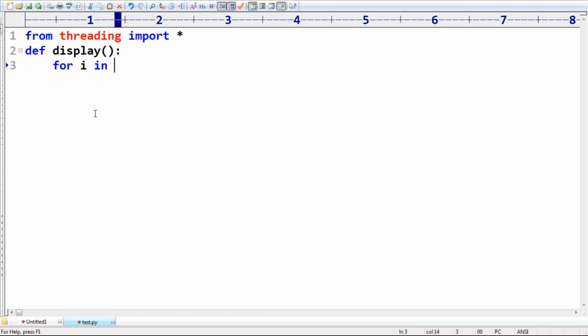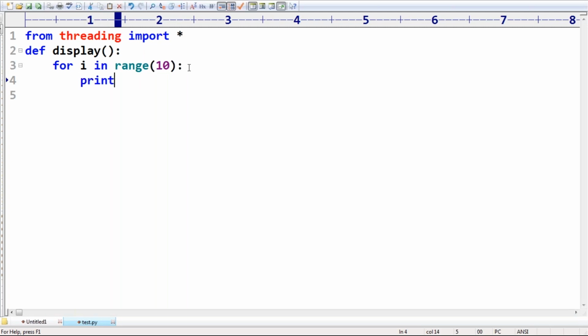Big activity: for i in range of 1 to 11. How many times is this going to be executed, sir? For i in range of 10, how many times is this for loop going to execute? Can you please tell? 10 times.